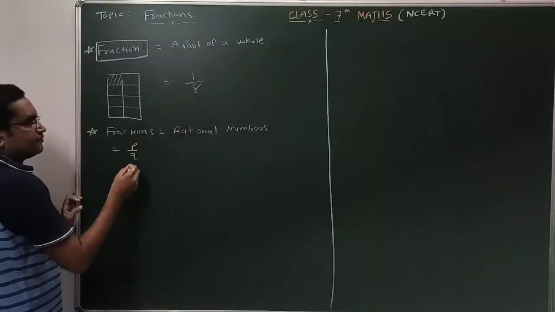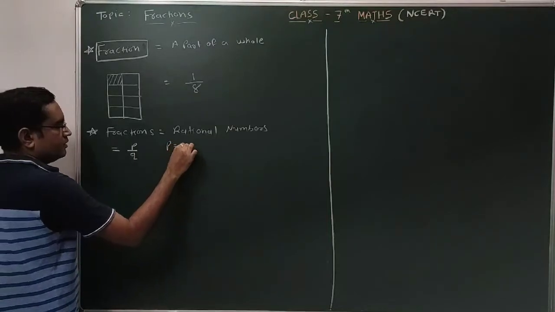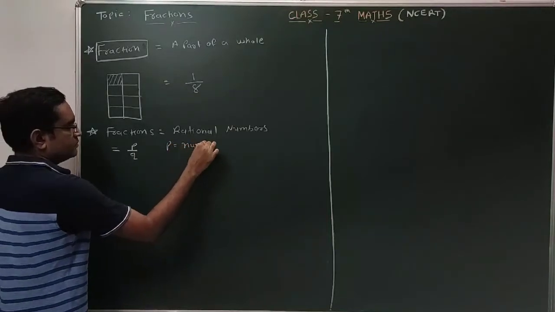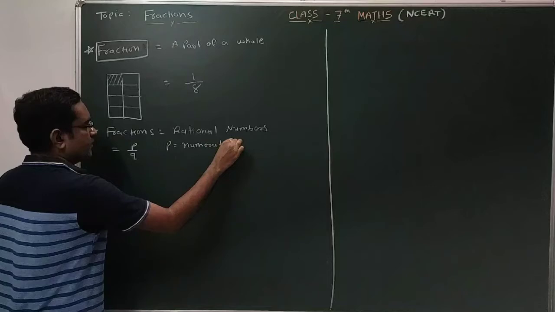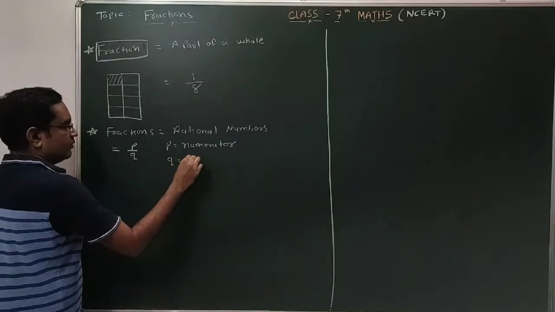Suppose 1 by 8. So here P is nothing but the numerator, and this Q is nothing but the denominator.